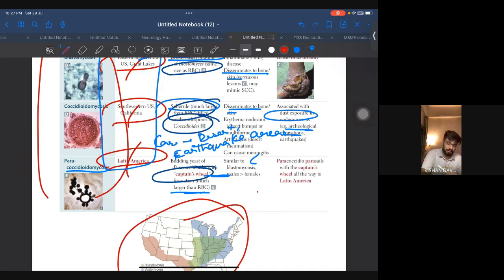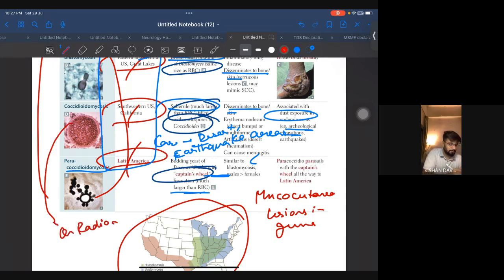One important point over here: mucocutaneous lesions in gum. Another thing is, on radiography, they can show a cavity or else nothing.